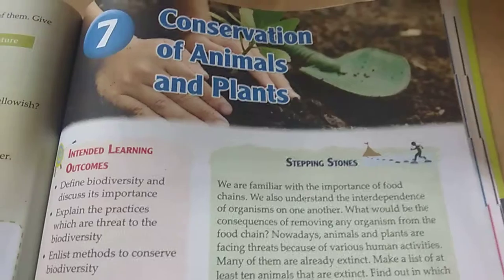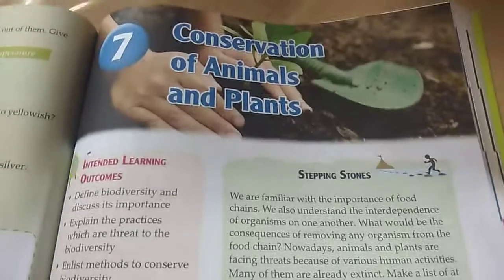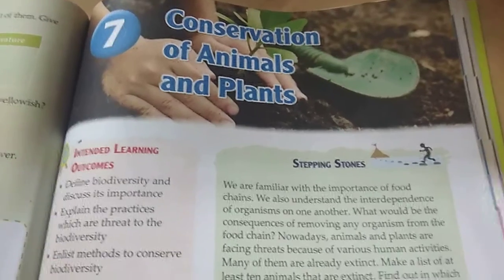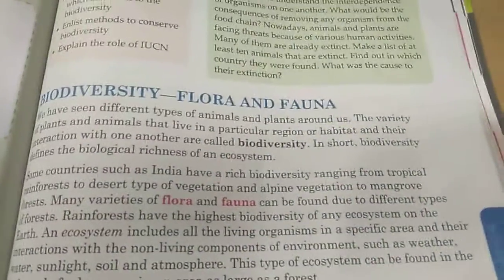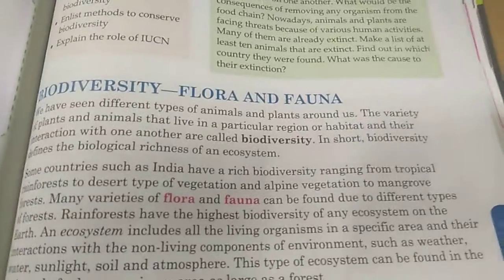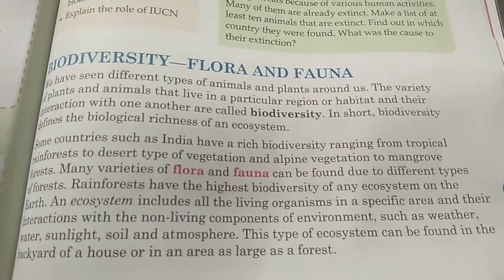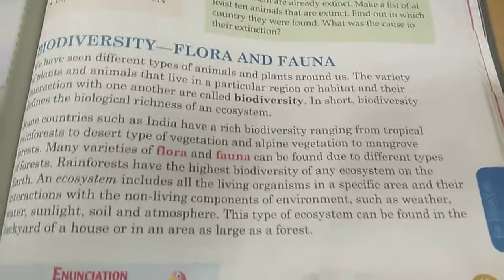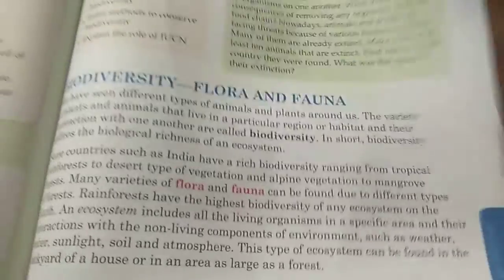The name of our lesson is Conservation of Animals and Plants. Yes, last class we saw that we have to conserve animals and plants. Animals and plants together we call biodiversity, the variety among the animals and plants. So many plants and animals are living together. That is called biodiversity. The scientific term for plants is flora and the scientific term for animals is fauna. This we studied last class. Let us go to the continuation.